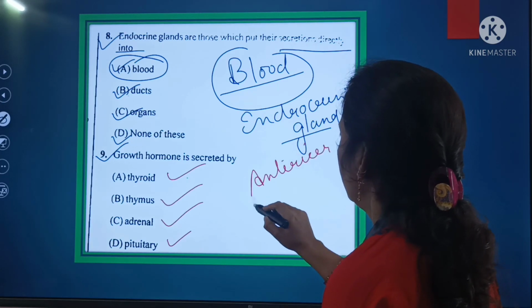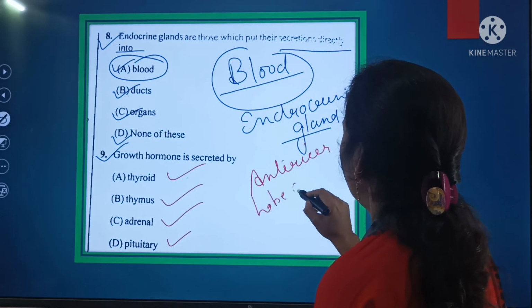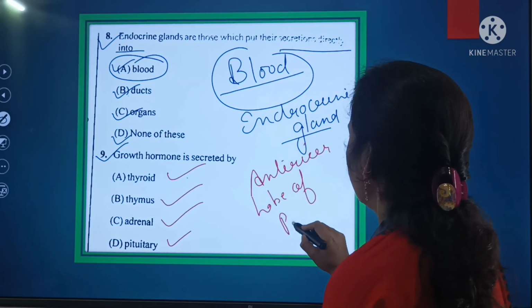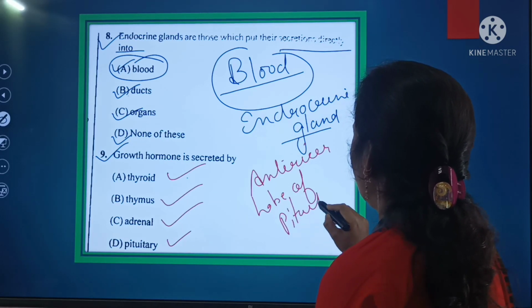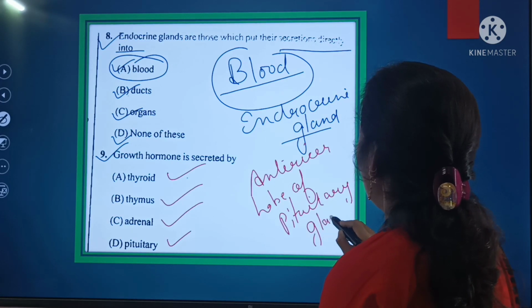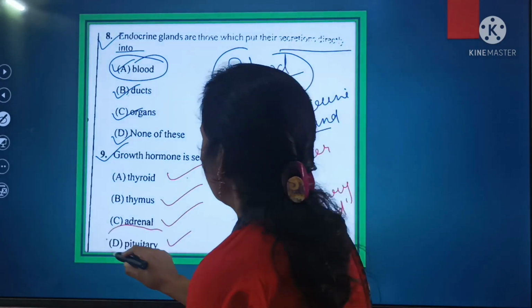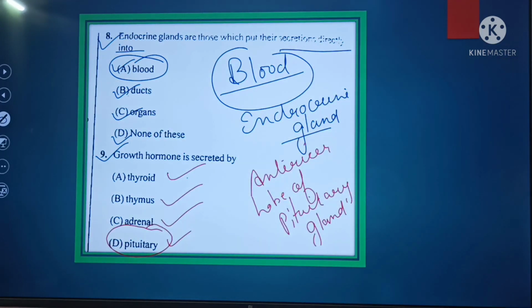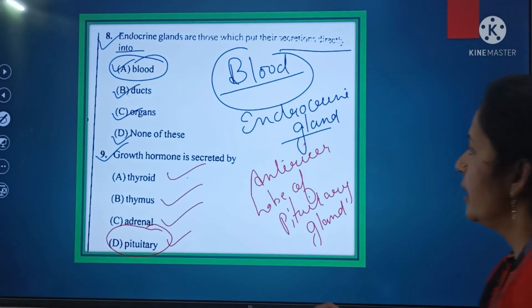Anterior lobe of pituitary gland. Pituitary gland. So this is the right answer. That is pituitary, the anterior lobe of the pituitary gland.